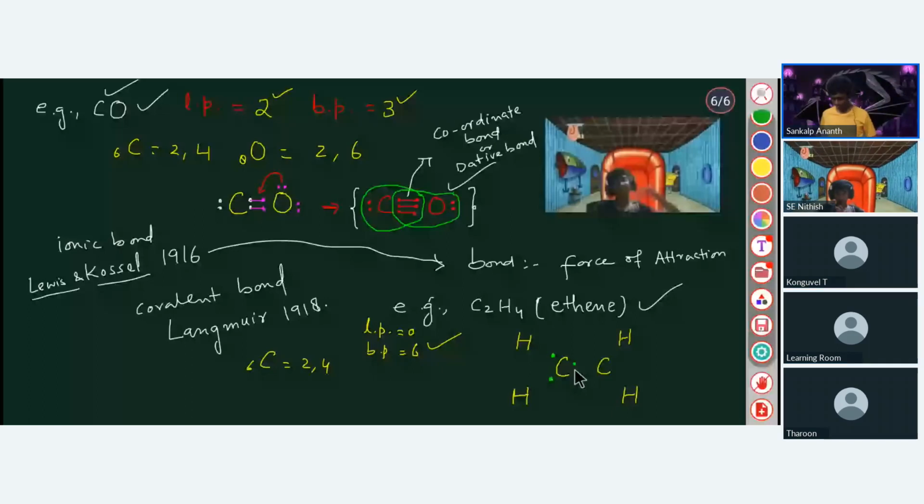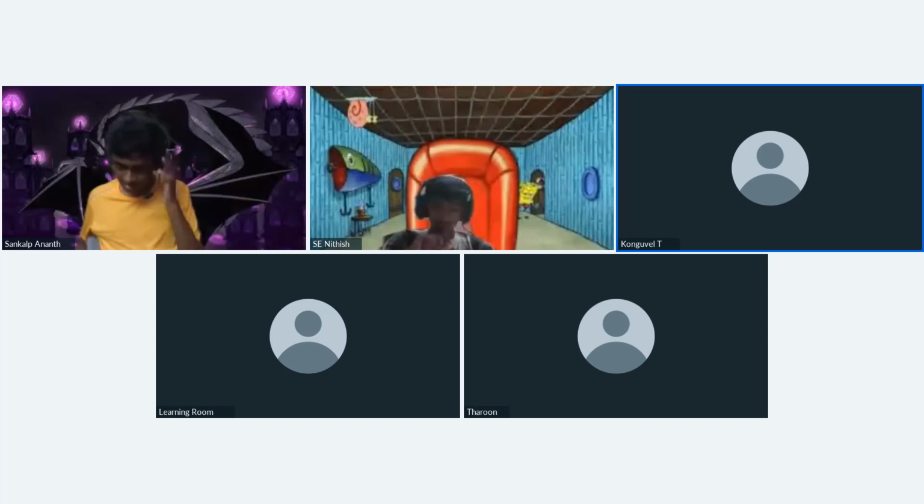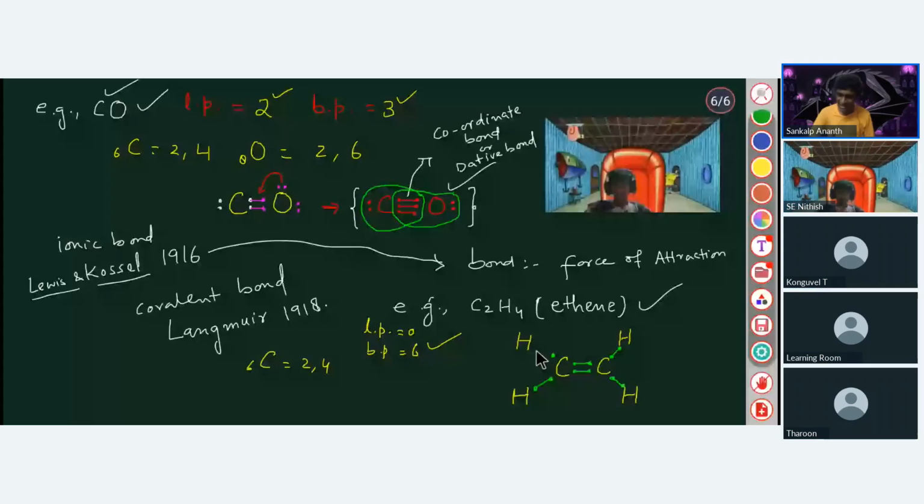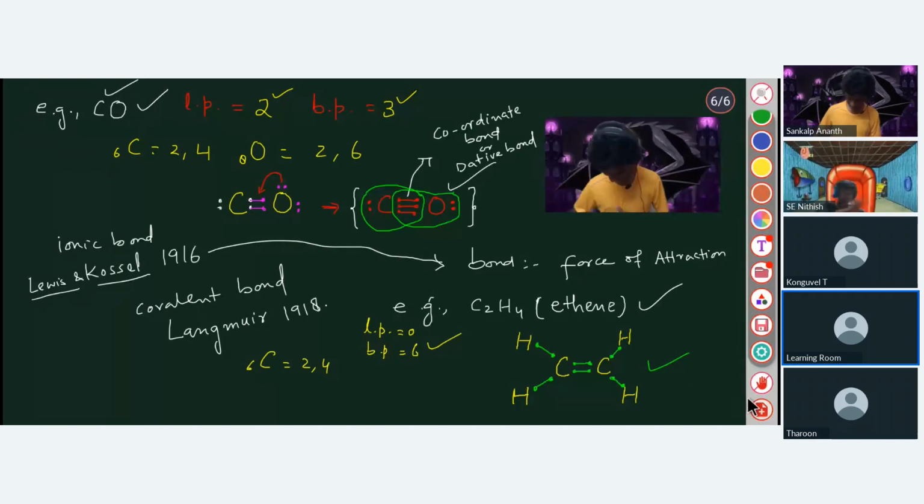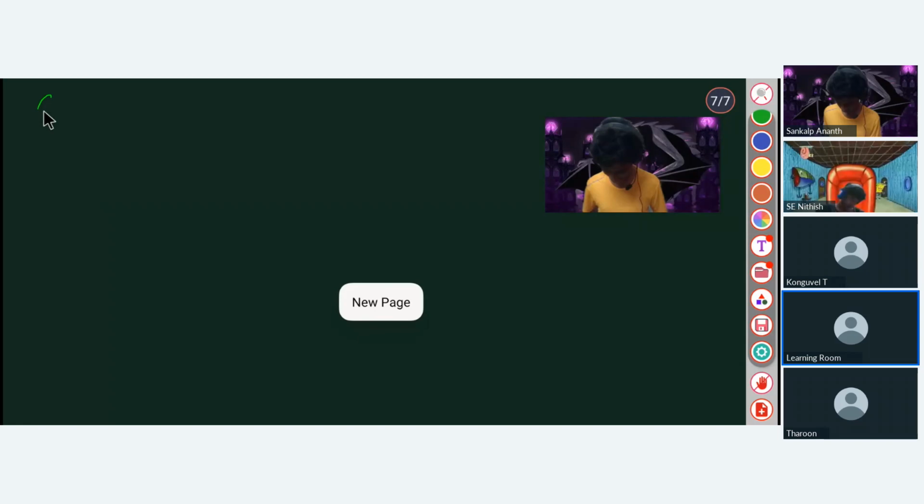The diagram will be just like this. This is the diagram of C2H4, that is ethene. Yes, sir, that's what I also drew, but I drew the H directly above C. Okay, same thing. So shall I move to the next page? Yes, sir. Tell me then, what will be the shape of C2H2, that is ethyne?